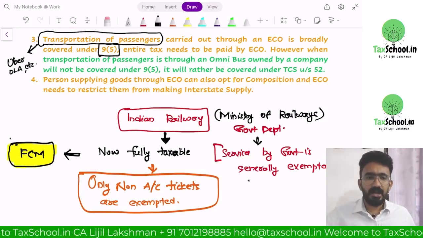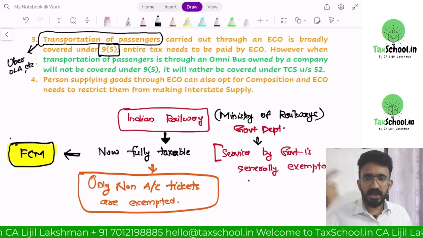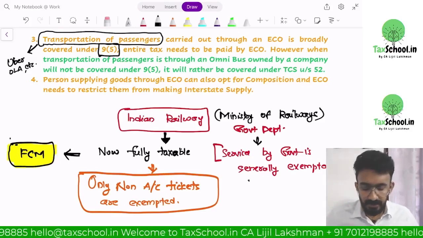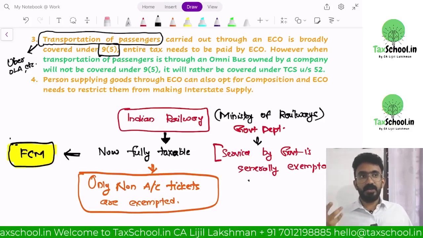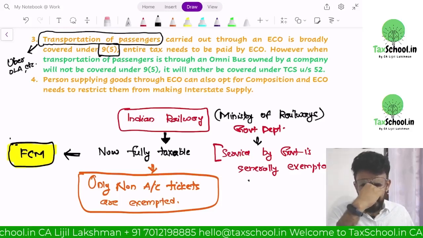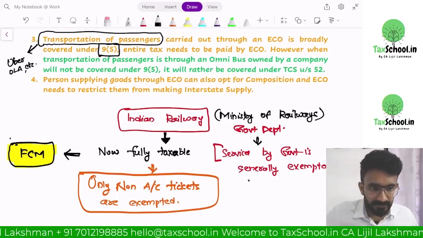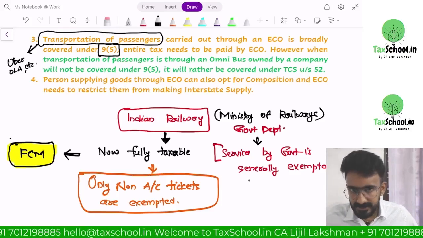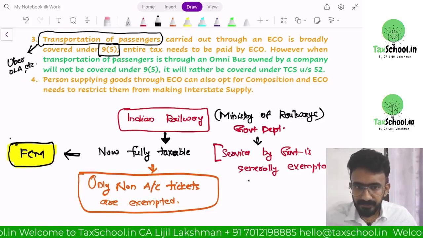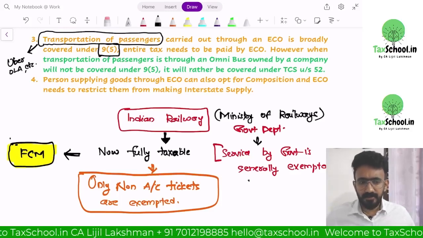It could be a car, an auto rickshaw, meter taxi, XL vehicle, whatever vehicle. Websites like Redbus also provide transportation services through their platform, right? Even when you book a bus, it is the e-commerce operator who has to pay entire taxes. Every transportation of passengers.